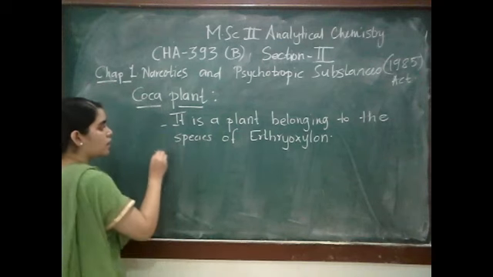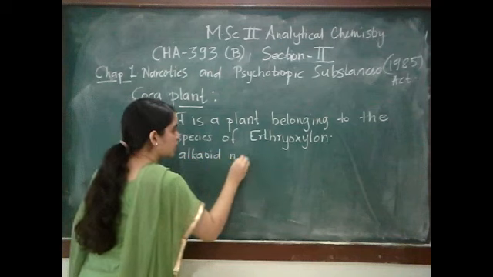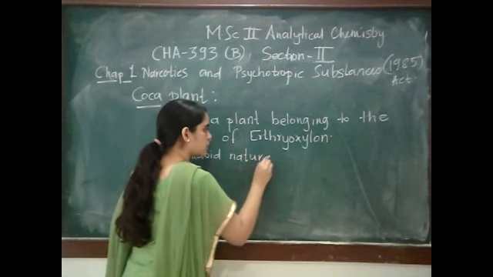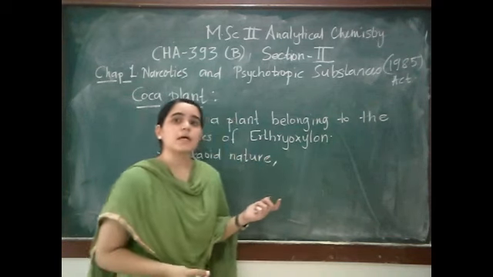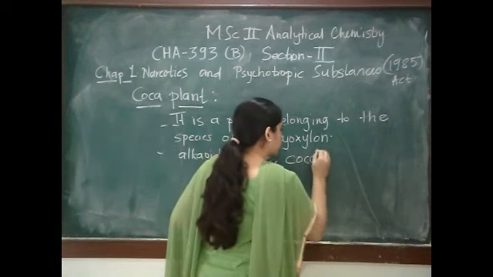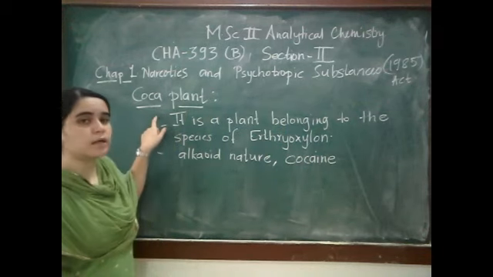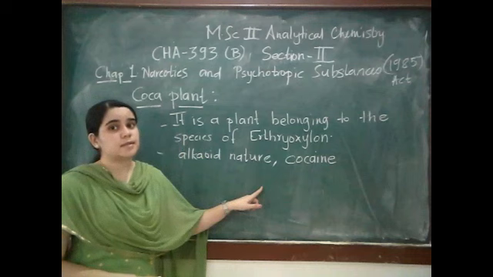It has alkaloid nature, and it is worldwide famous. This alkaloid is called cocaine. It is known as cocaine. So basically in this plant the cocaine content is in higher amount.